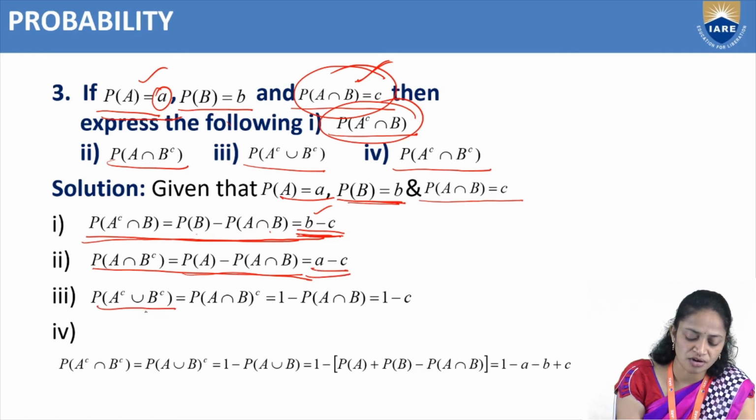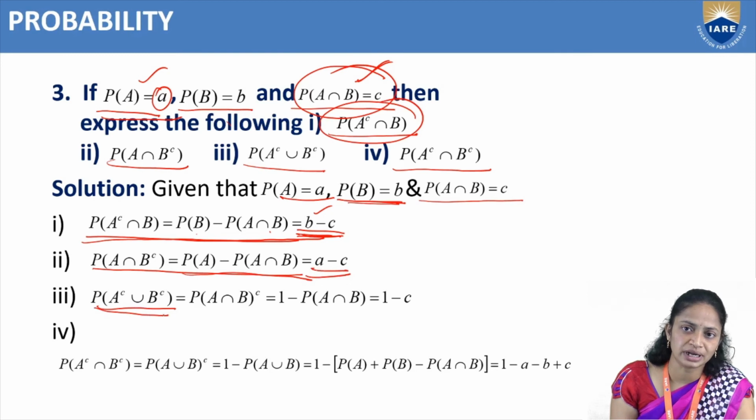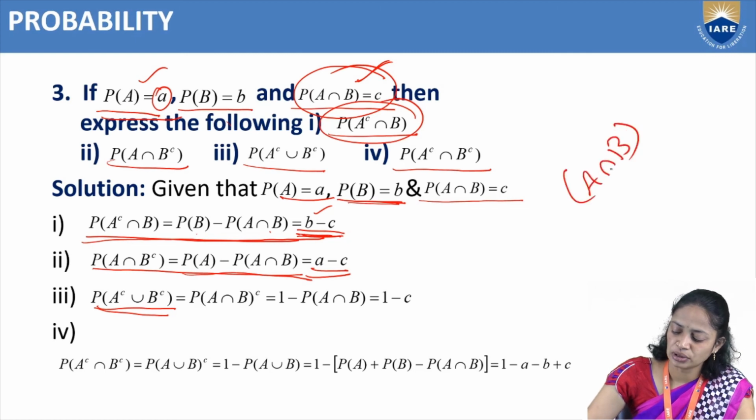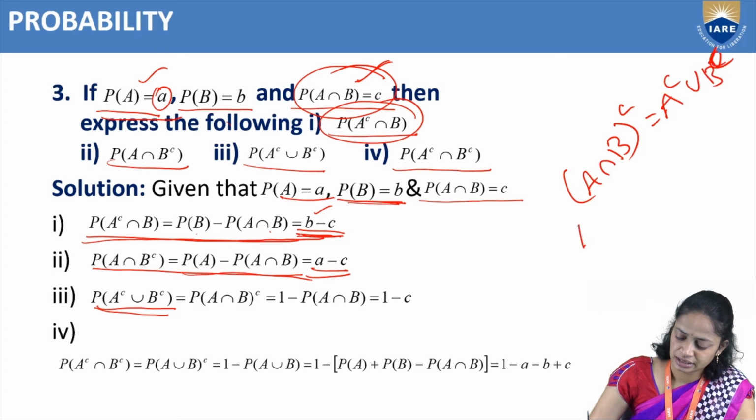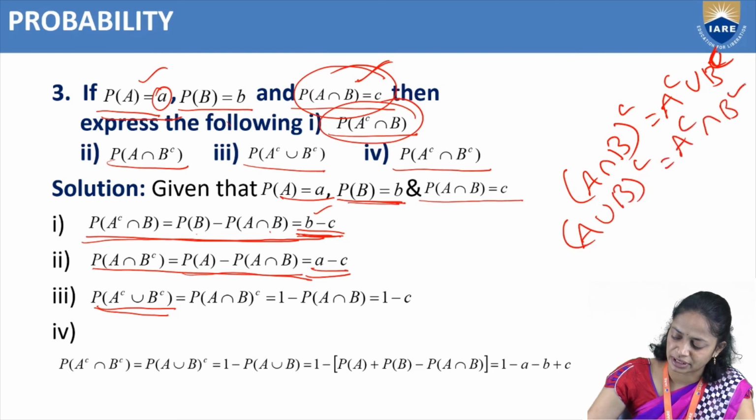So like that, third one. Probability of A complement union B complement. So we know that A intersection B whole complement equals A complement union B complement. Like that, A union B whole complement equals A complement intersection B complement.